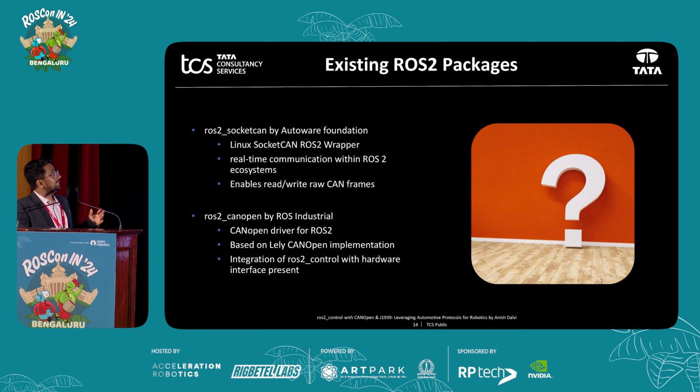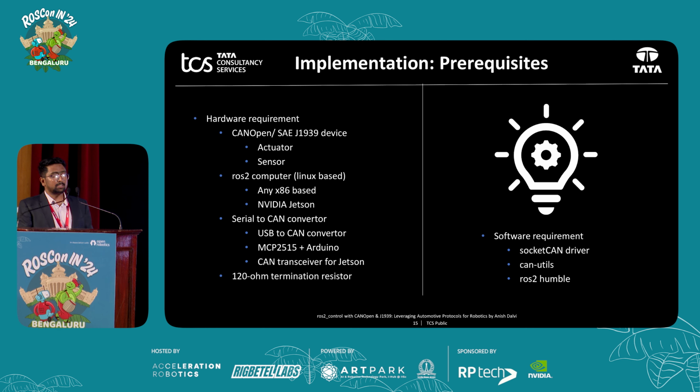So finally, on implementation, let's say you want to do what we are doing and implement it in your project. Let's say you're a school student or maybe a corporate, then you have to follow these steps. First thing first, you have to have hardware. You either have to have a CANopen device or an SAE-J1939 device. It could be a sensor or actuator.